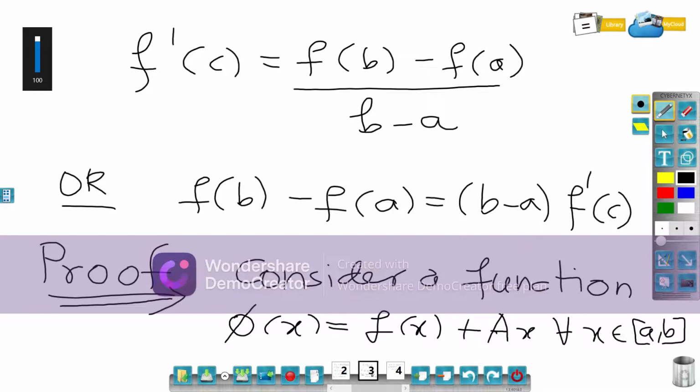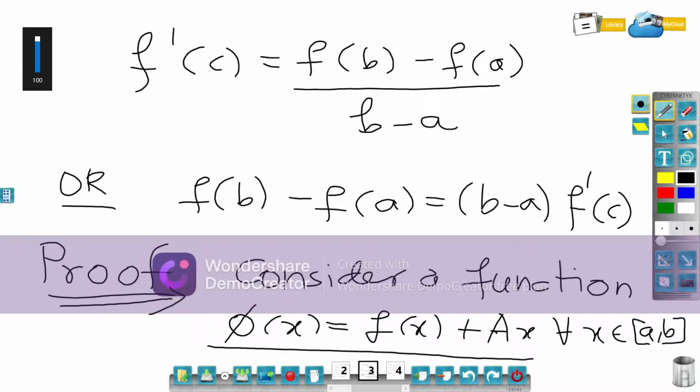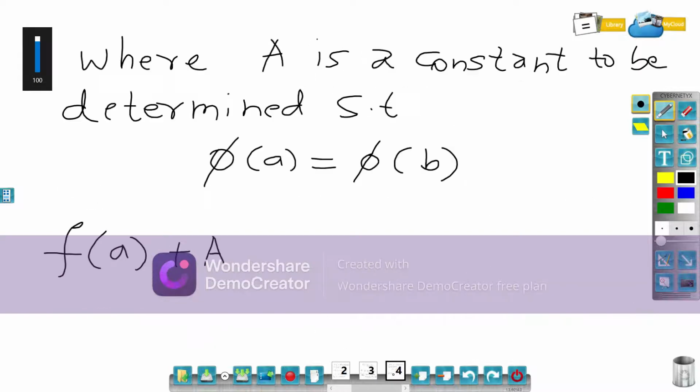So I know what my phi of a is. I have considered phi of x as f of x plus A times x. So phi of a will be f of a plus capital A times small a, is equal to f of b plus capital A times small b.